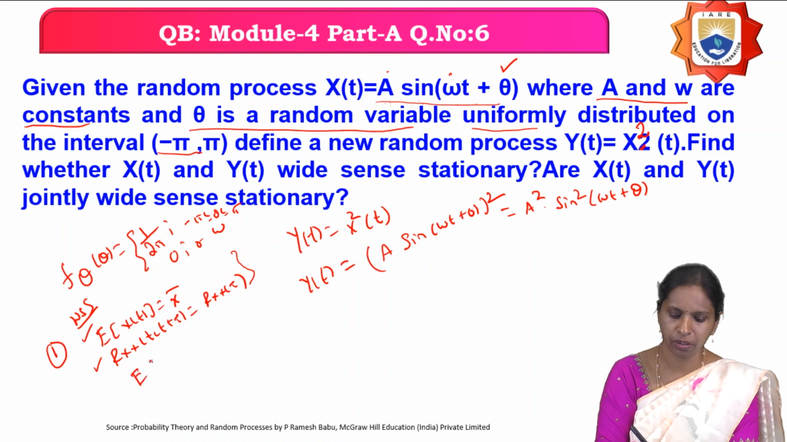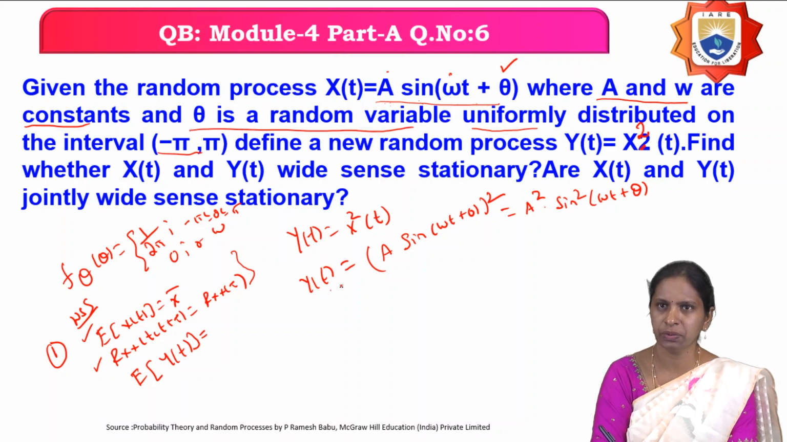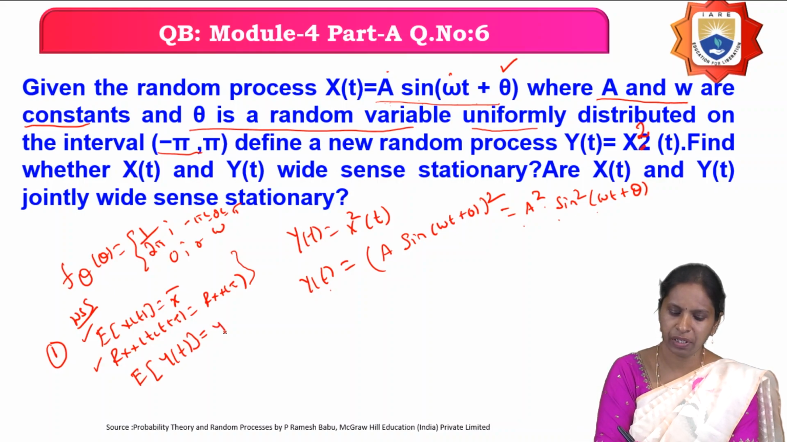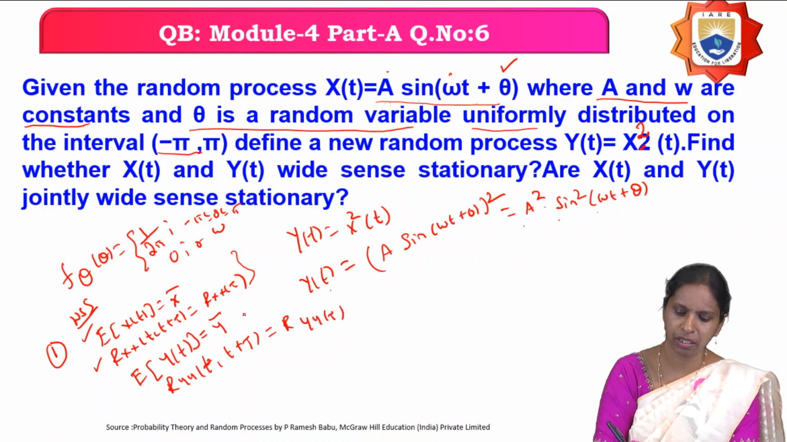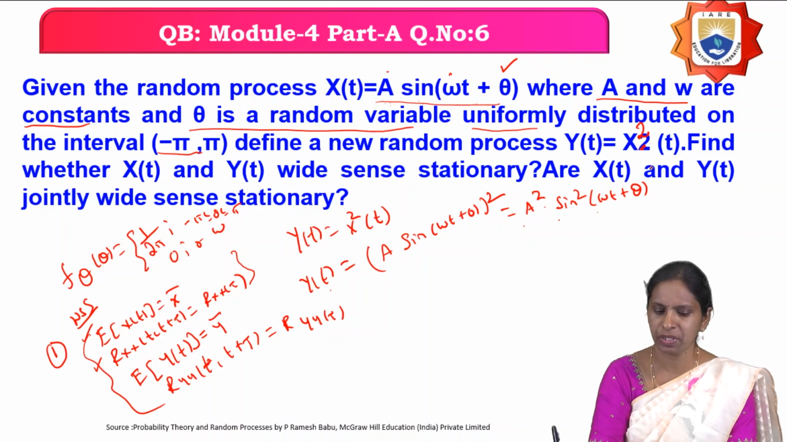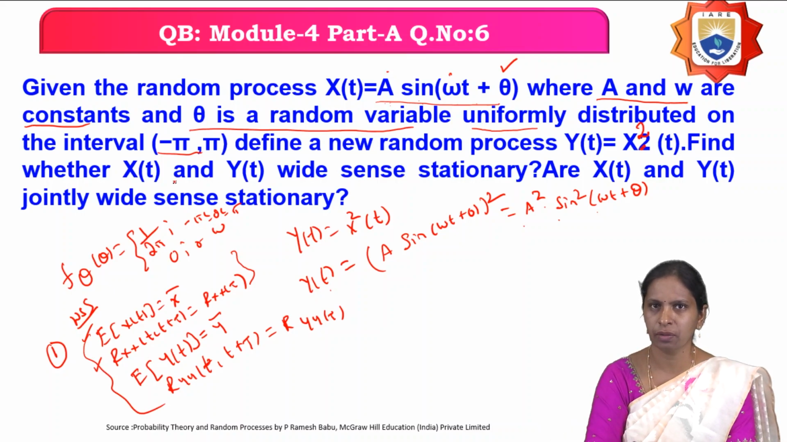Similarly, you have to find out for the second random process also. What is the second random process? Y of t, which is a square sin square of omega t plus theta. If the mean is constant, as well as the autocorrelation function of y of t is a function of only tau, then you can say the condition is satisfied. It means the first problem is solved: you have to show that x of t and y of t are wide-sense stationary or not.